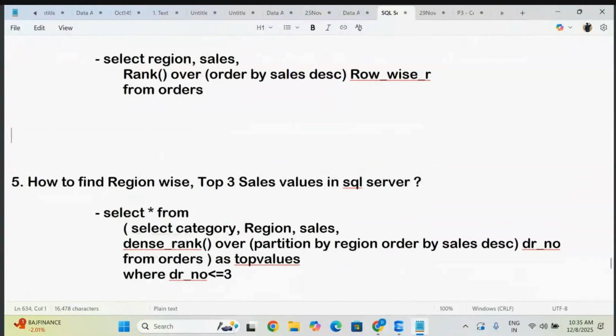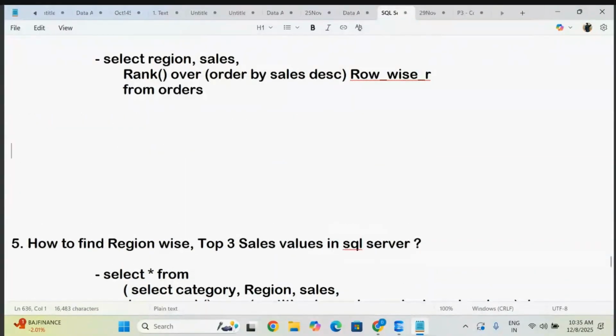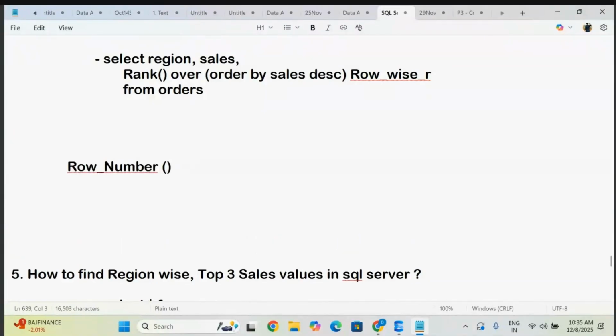So that is fine. So let me check with the ntile. There is one more that is there. So row number, nobody will ask you, but you have to understand what row number will give you. Mostly in the interviews you will get the difference between dense rank and the rank function.